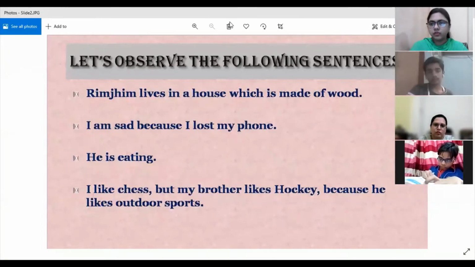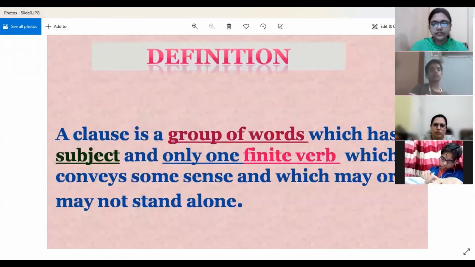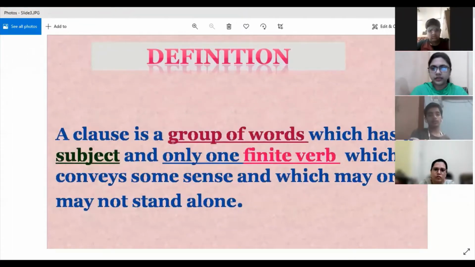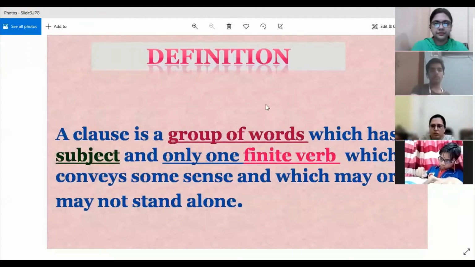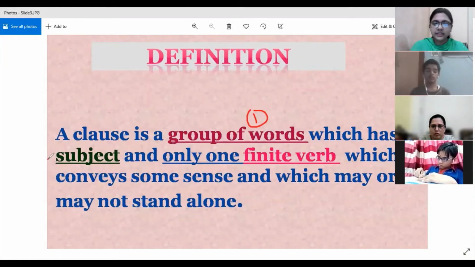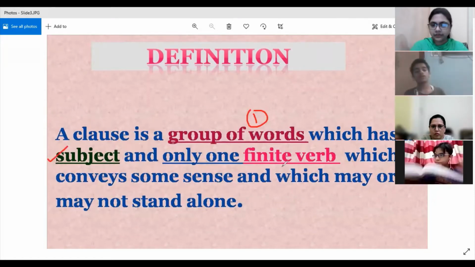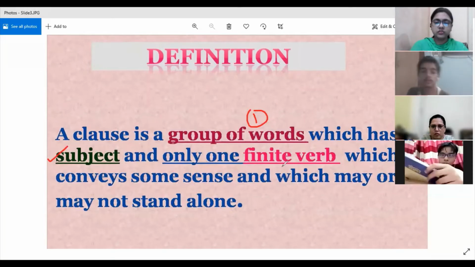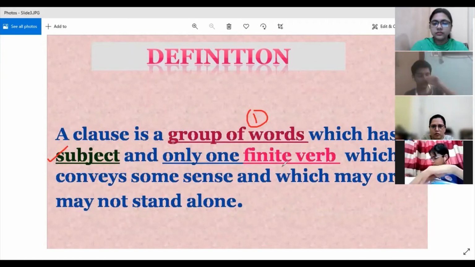Now we will move on to the next slide and look at the definition of clauses. A clause is a group of words. The first important thing to know about a clause is that it is a group of words which has a subject and only one finite verb. So one clause will have only one finite verb. That is why I made you observe the sentences in the previous slide. As many finite verbs, that many clauses in a sentence.